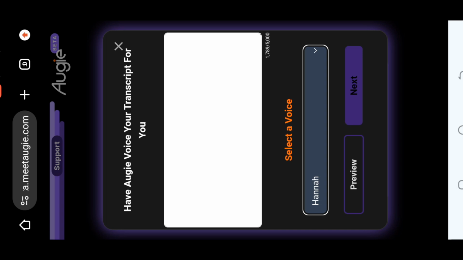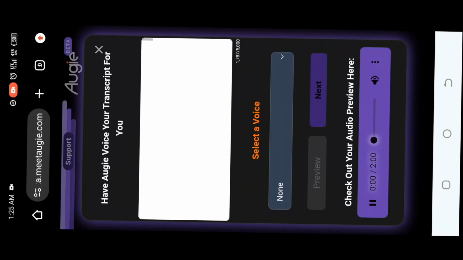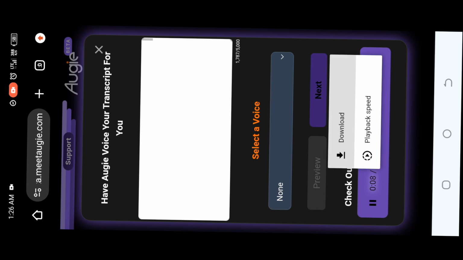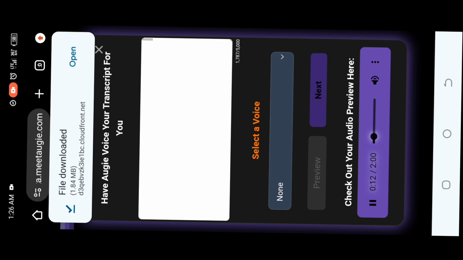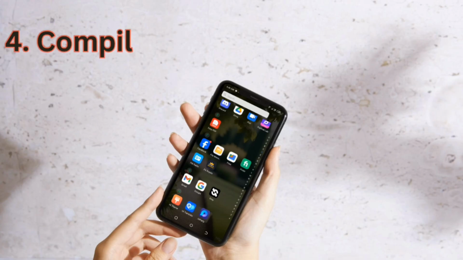After previewing it, you click on next and wait for a voiceover to be generated. So after generation of the voiceover, you click on the three-dot icon at the right hand corner to download your voiceover. So it has already been downloaded. You can open it and listen to your voiceover.